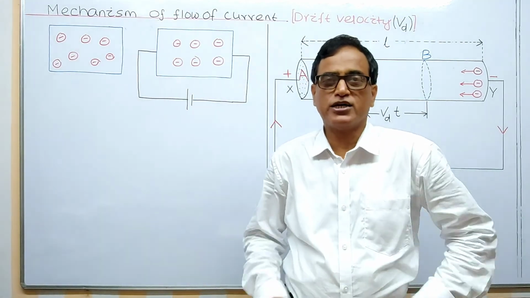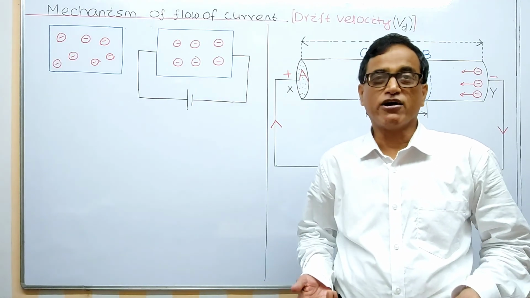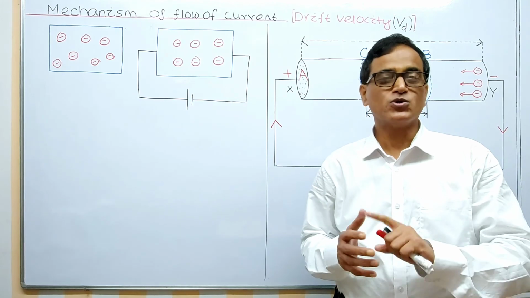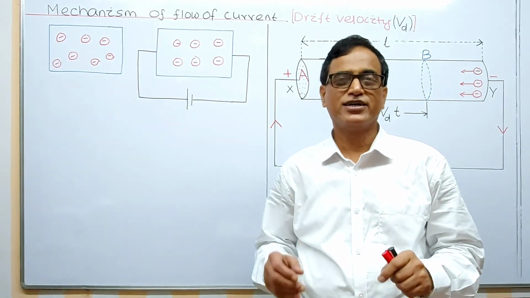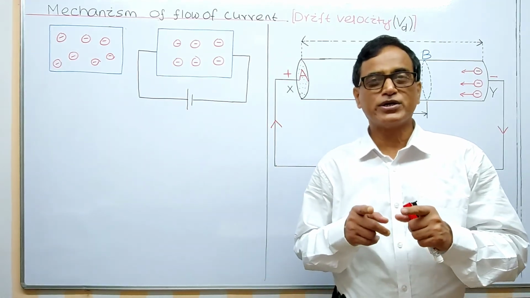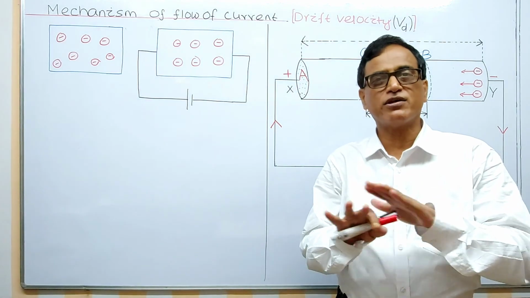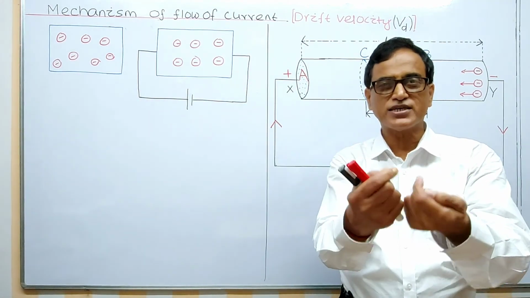As I have told you in the last class, current. First question is, what is current? So current, we can define a direction of current, but that is not a vector quantity. That is confined in the circuits itself.